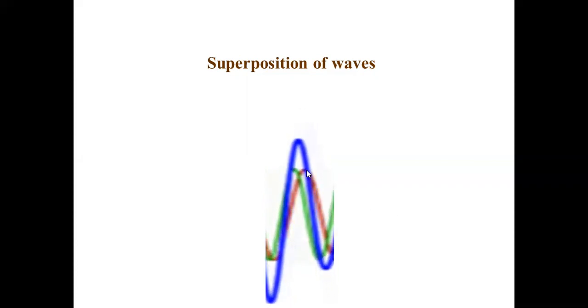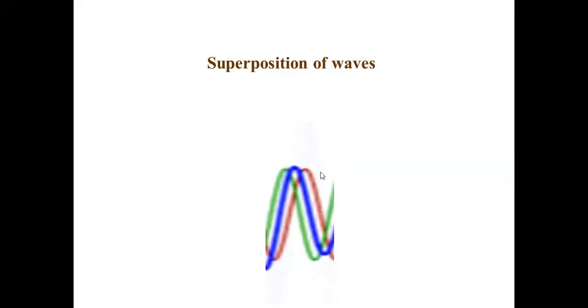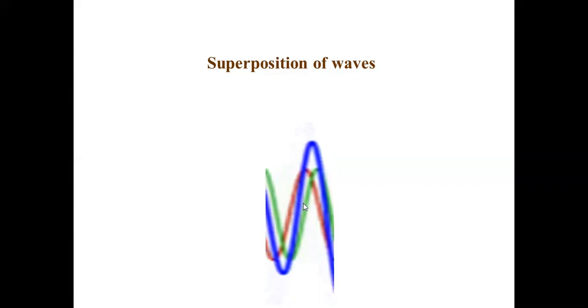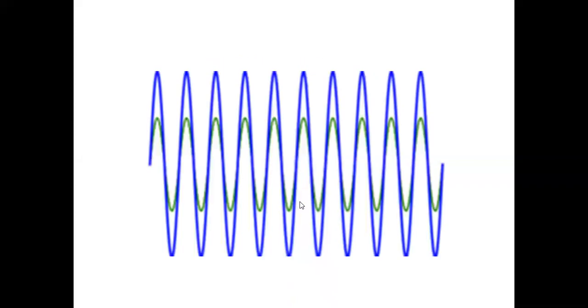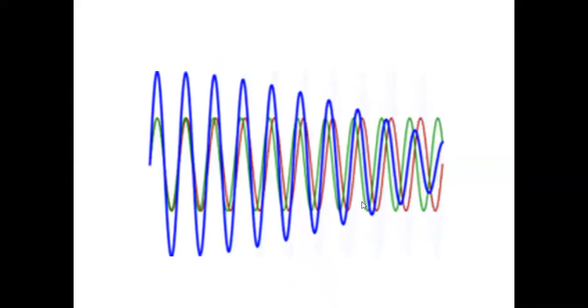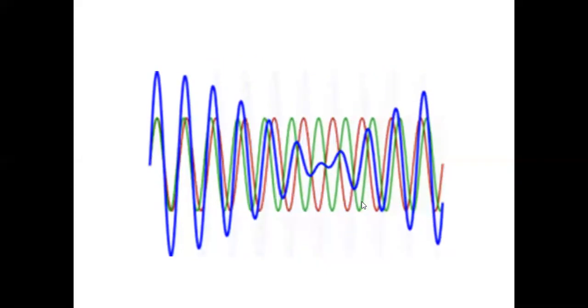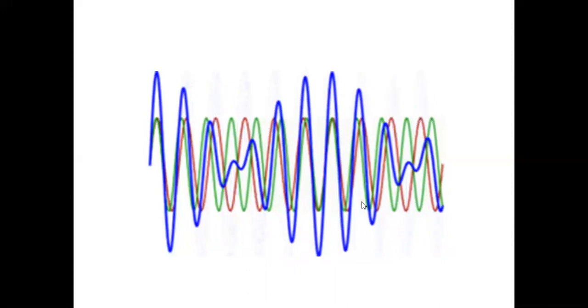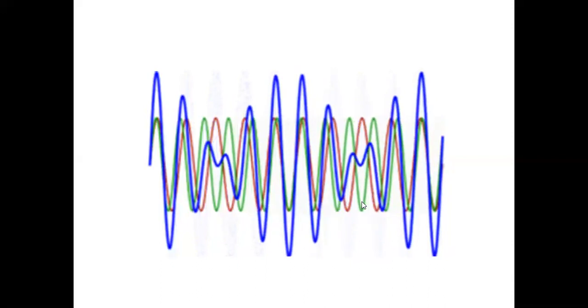When the crest falls on the trough of green, we have minimum blue wave, right? So crest falls on trough. That means in the superposition, there is a rule how it is done. Now, if I can show you, just observe the red and green waves. When the red and green waves are together, that means crest falling on crest, you get a maximum wave.